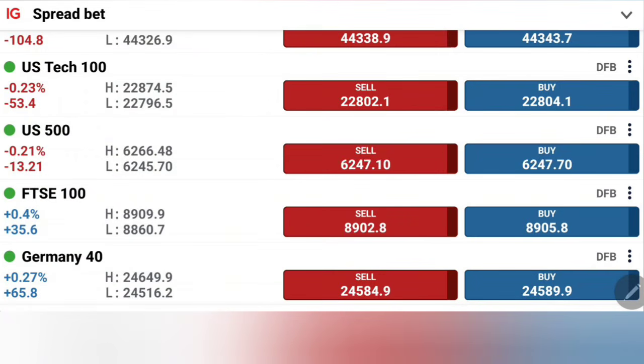US indices traded with swings yesterday, while it is Germany 40 which traded with massive bullishness, hitting record levels. FTSE 100, after trading bearish in the UK session, has recovered sharply and has now seen or breached the 8900 zone, the critical resistance. What to expect now from S&P 500, Nasdaq 100, Dow Jones, Germany 40 and FTSE 100?